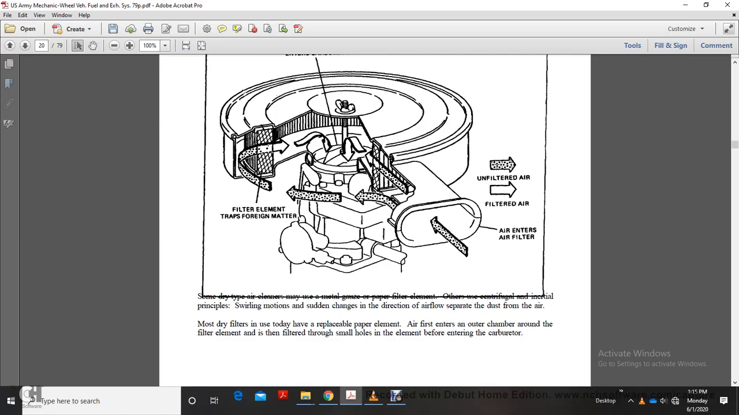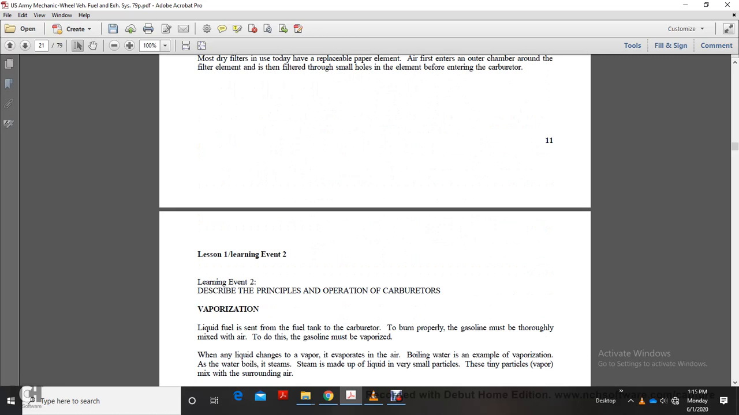One of the essential features based on aerodynamic principles is swirling motion. A sudden change in the direction of airflow separates the dust from the air. Most dry filters used today use a replaceable paper element. The air flows into the chamber around the filter element, then filters through the small holes, ultimately entering the carburetor.